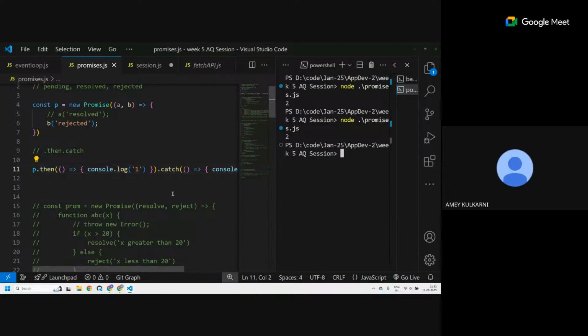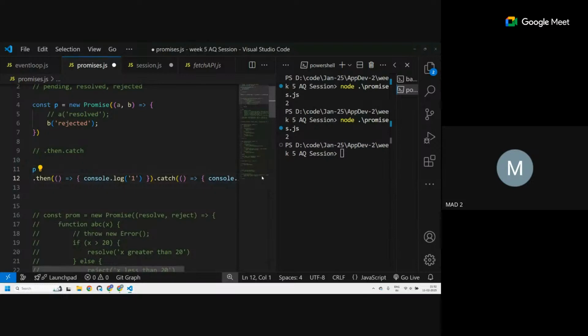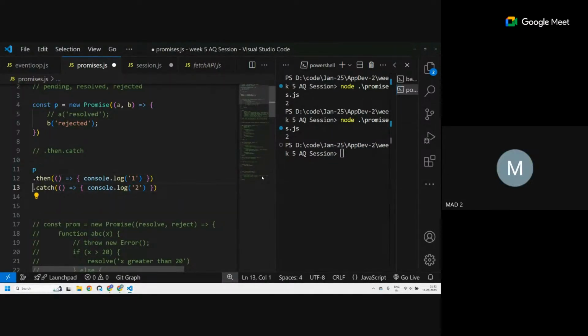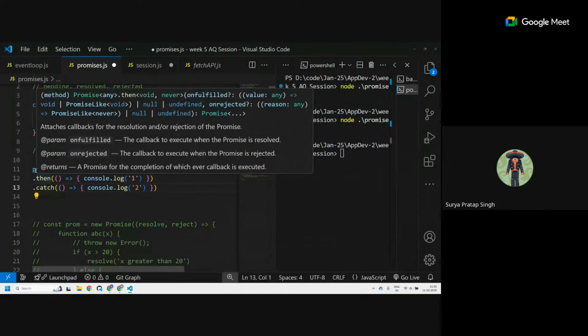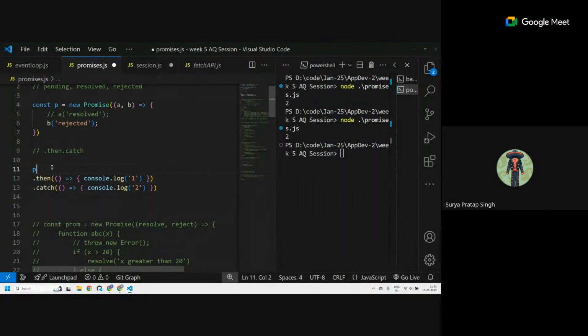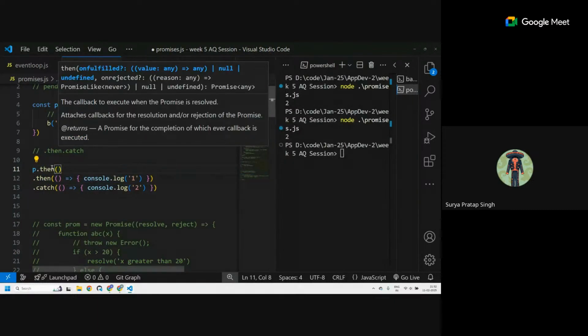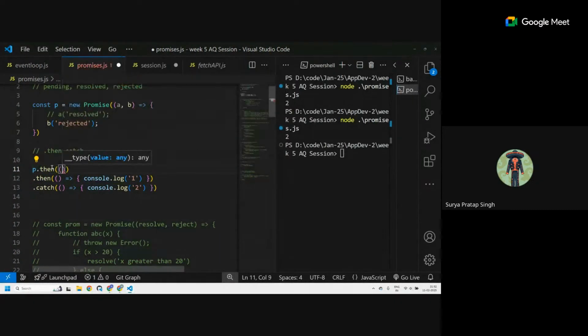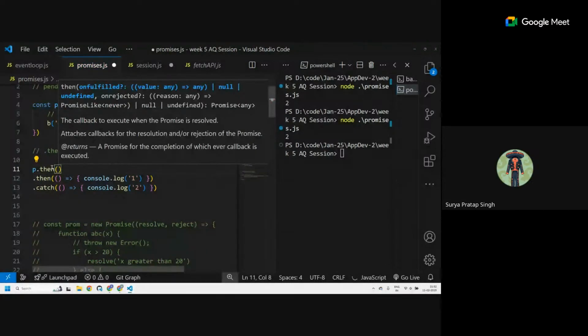Sir, what if in a separate line we wrote p dot catch? That is the same thing. Writing in one line and writing in different lines are the same thing.